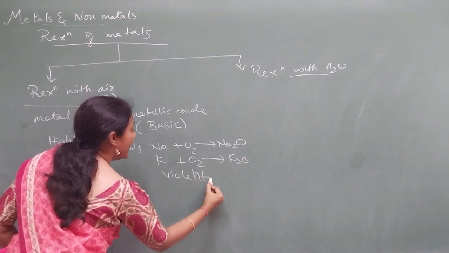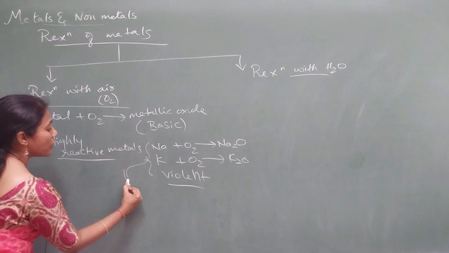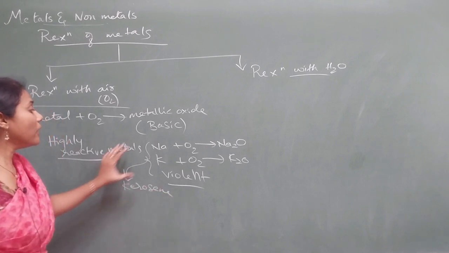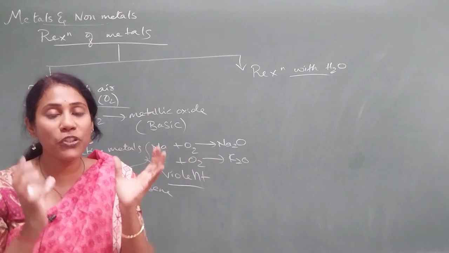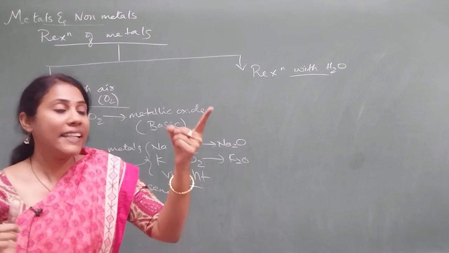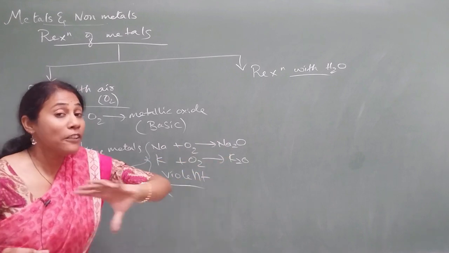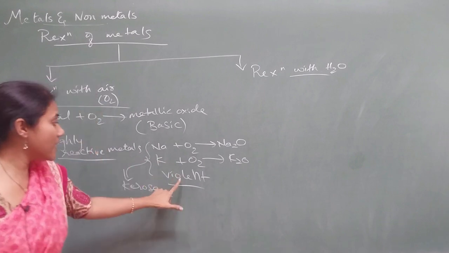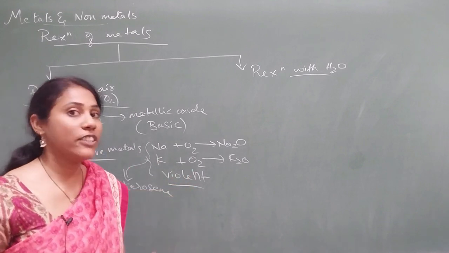Okay, so they are very, very violent. That is why sodium and potassium are always kept in kerosene, guys. Because they are so reactive that when they are exposed to the atmosphere, they quickly react with oxygen, and these reactions occur with a large amount of heat and fire. So that is why we say the reactions are violent. Violent in the sense of dangerous.